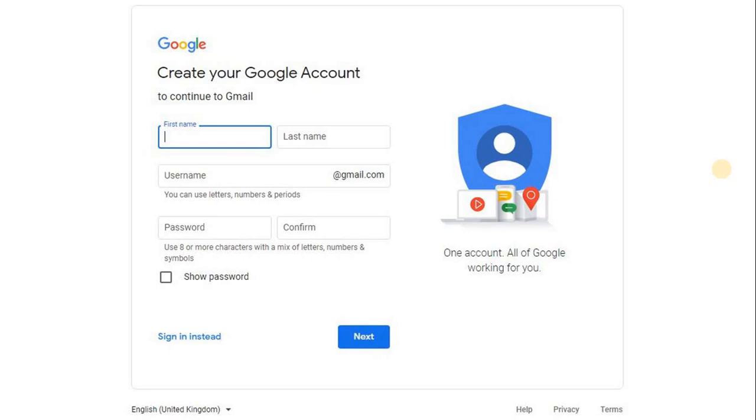The user will provide the data in these blank fields and that data has to be saved somewhere so that it can be used for future reference, right? In future you have to use the data. For that you have to save the data which the user is going to provide. Now how can you save the data? If you have knowledge in HTML, CSS and JavaScript, you can design this portion but you can't save the data. So the user will provide the data and that data has to be saved in the database.